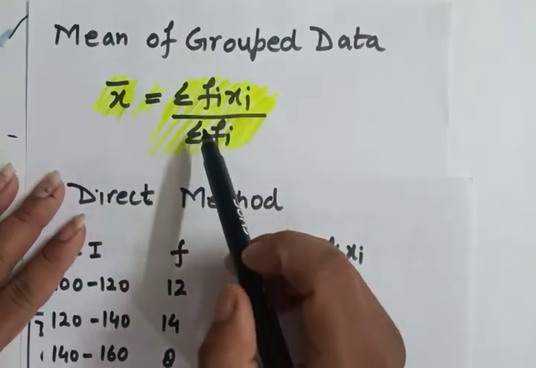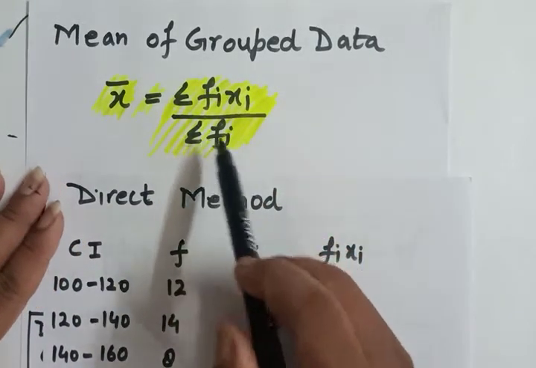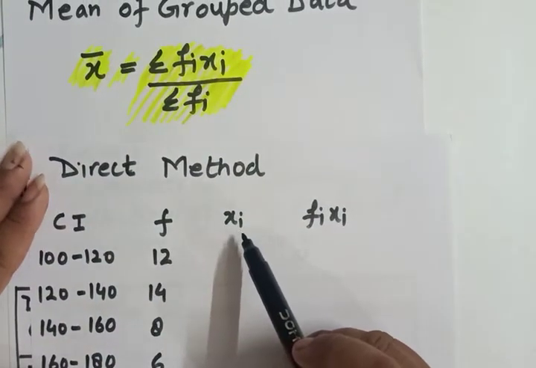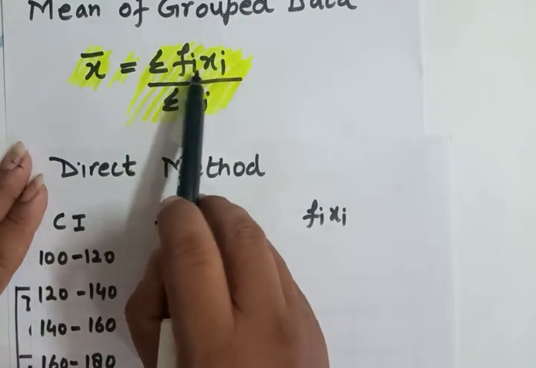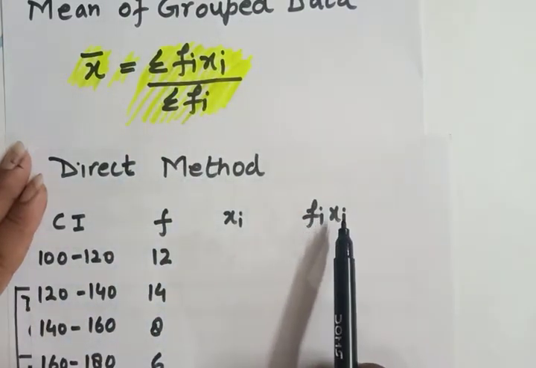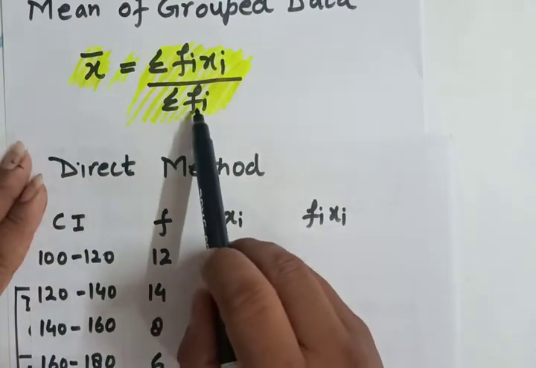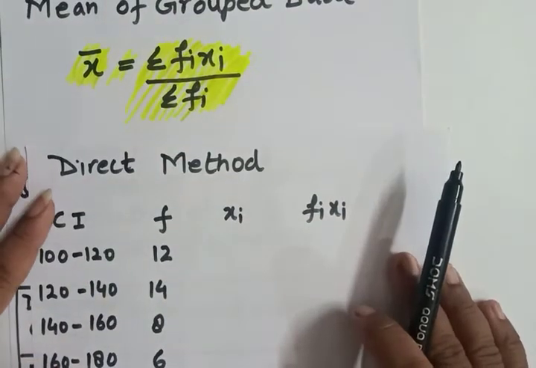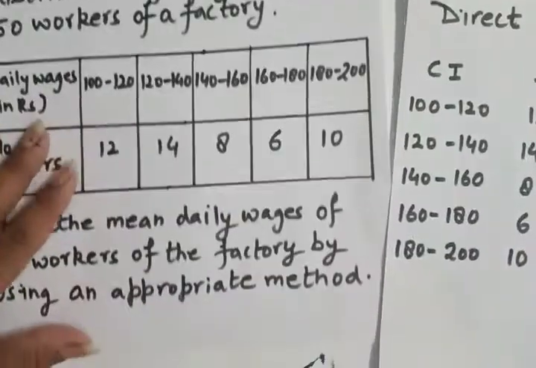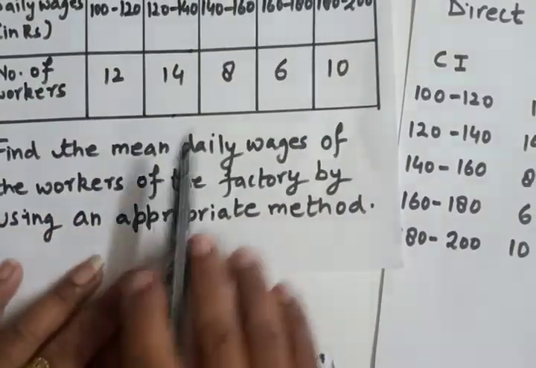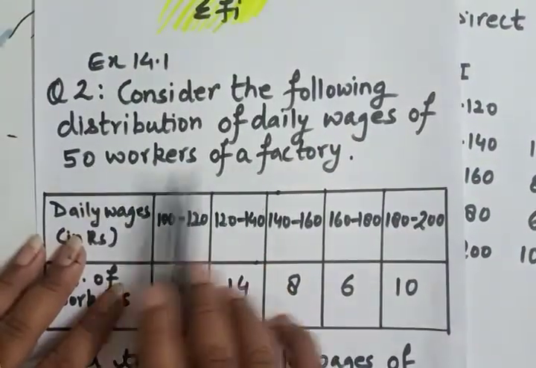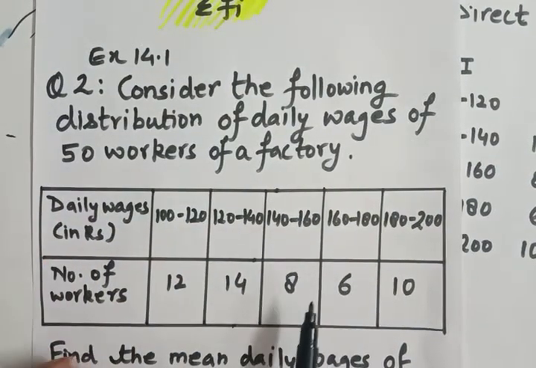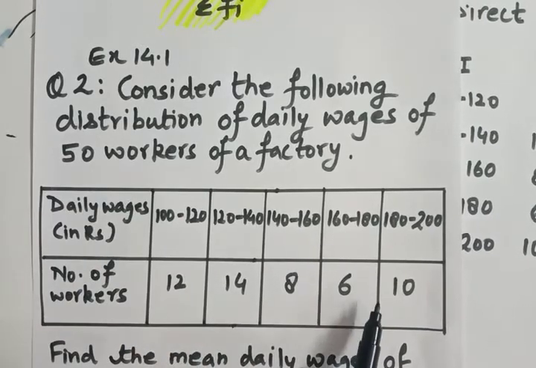This formula helps us to make the table. We have only fi in our table, so we need to find xi and sigma fi xi. What is sigma fi? It is the summation of fi, the total of all the frequencies given in the question. The question also says 50 workers of a factory, so the total of the frequencies will be equal to 50.